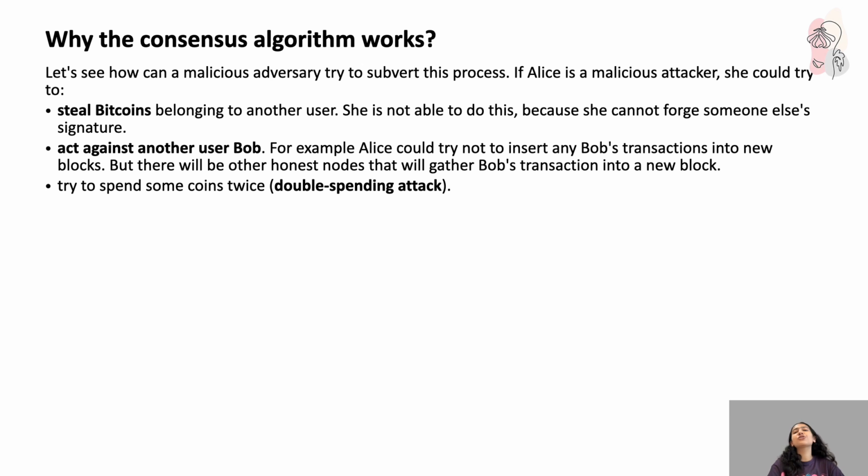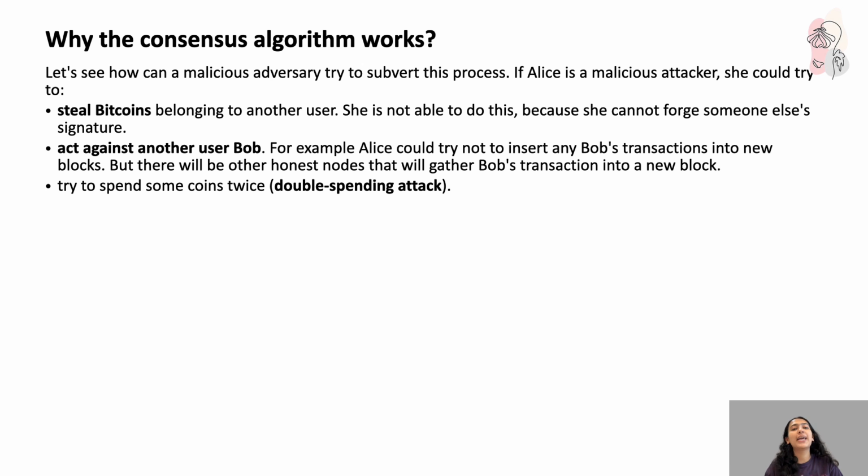But the network is not going to rely on me. There are other honest nodes present in the chain, and they are going to validate Bob's transactions. And if he is an honest node, they are going to take his block and append it into theirs. Right? So Alice has great minds, but she cannot just go in and harm the blockchain.